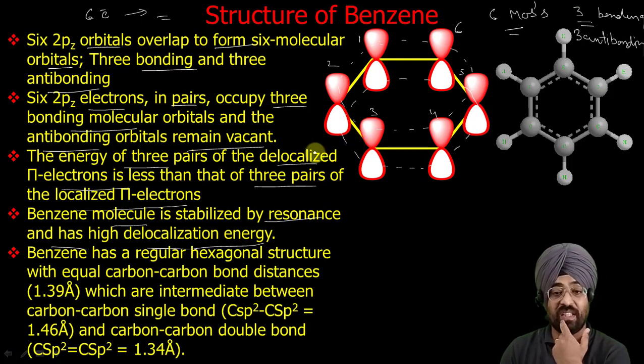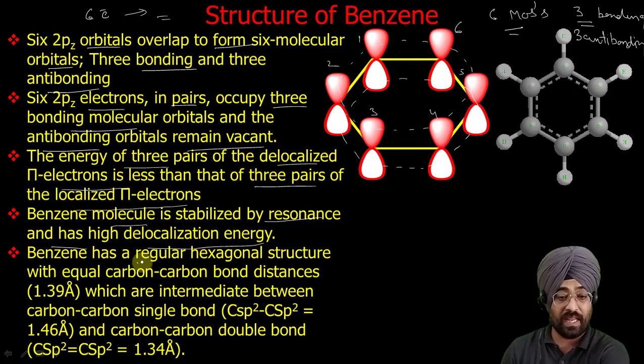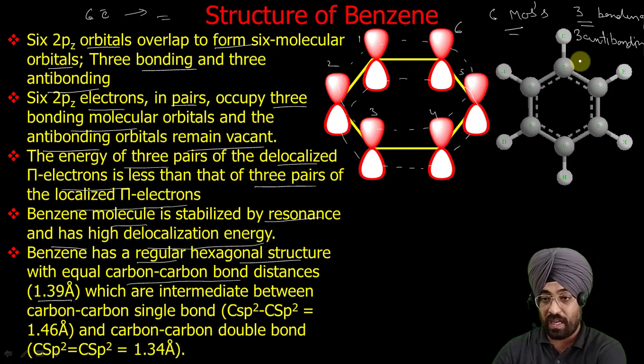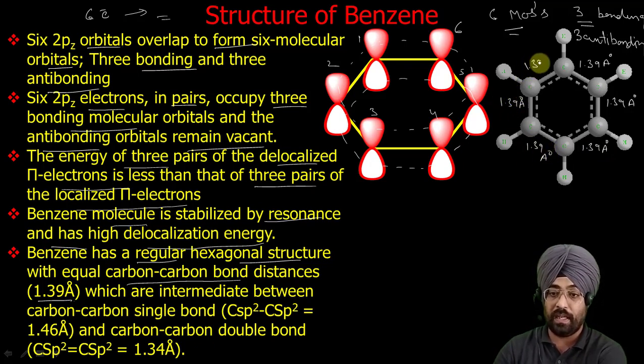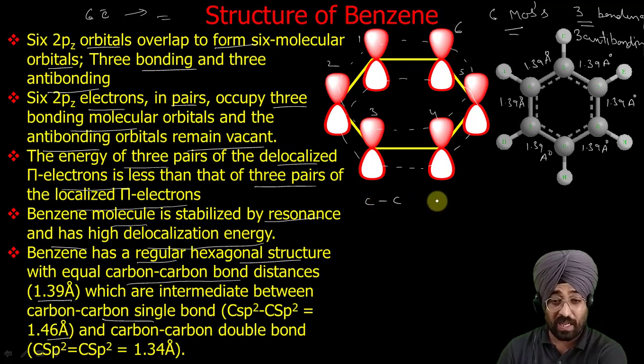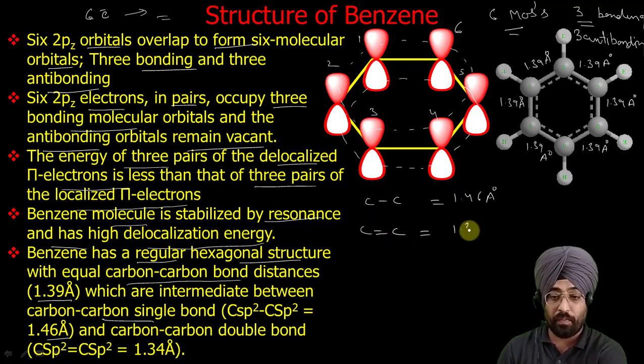Because of this resonance, another very important feature is that benzene has a regular hexagonal structure, and all these carbon carbon bonds are equal. The bond length is 1.39 angstrom. This carbon carbon bond is 1.39 angstrom, this is also 1.39 angstrom, this is also 1.39 angstrom. All carbon carbon bonds are equal. And this bond length is intermediate between the carbon carbon single bond, which is 1.46 angstrom, whereas the carbon carbon double bond is 1.34 angstrom.